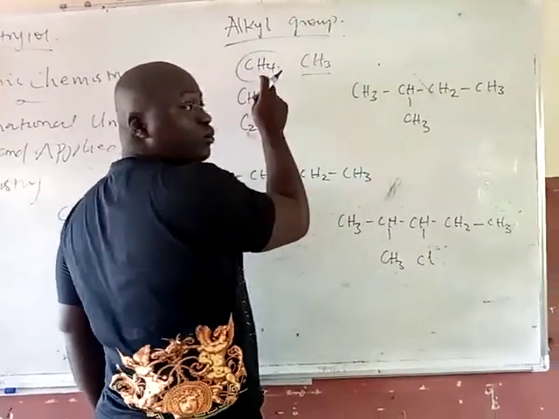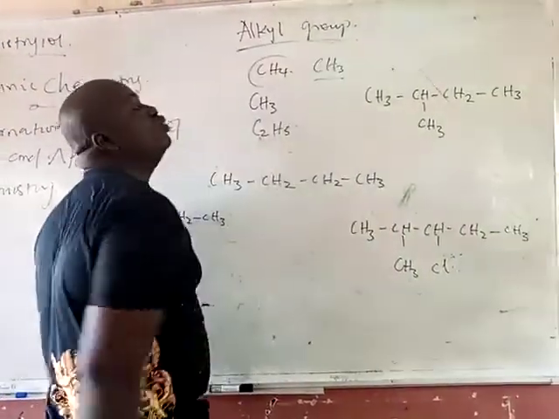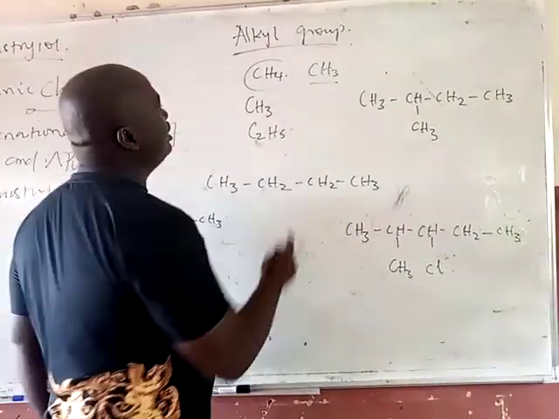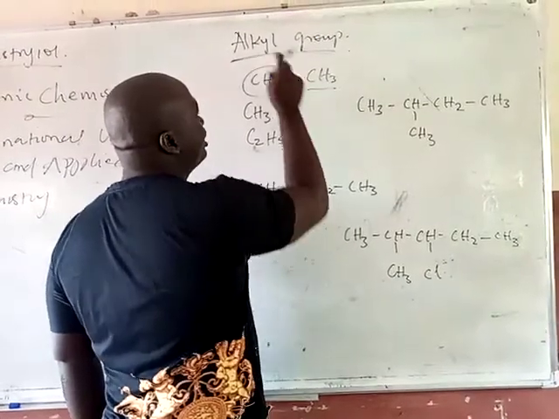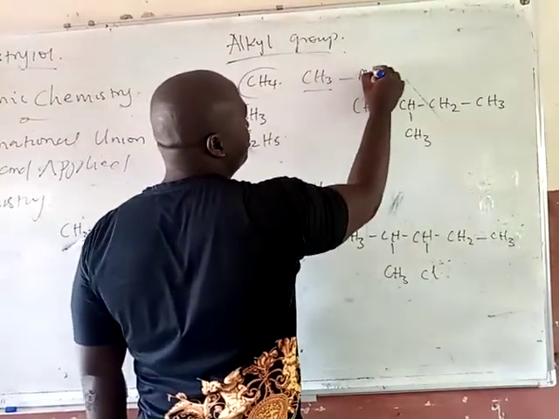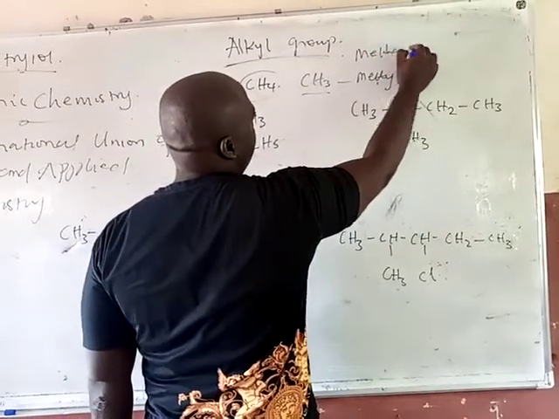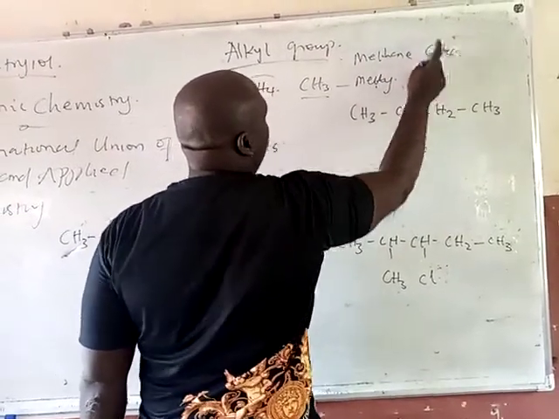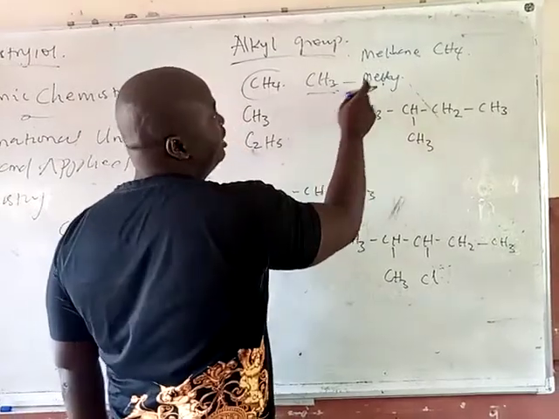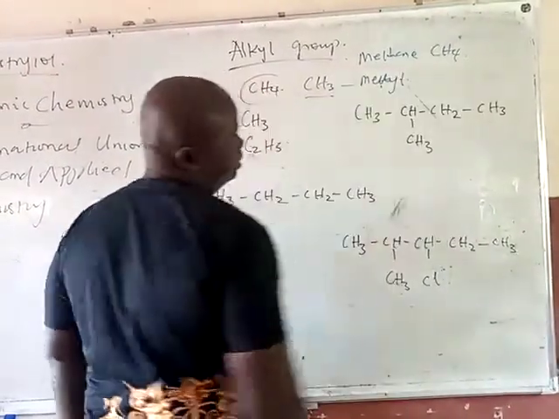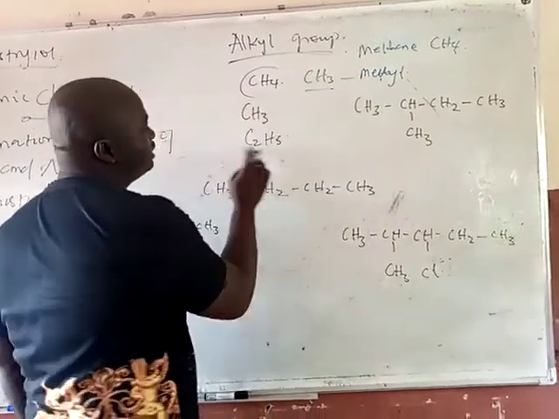Once you lose one hydrogen, it becomes an alkyl group, and you call it methyl.